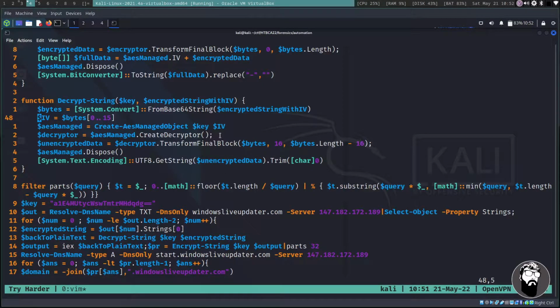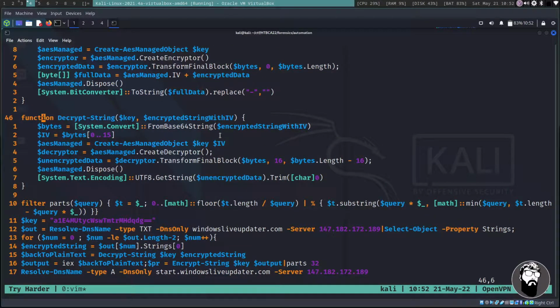Not really great with PowerShell. I kind of can understand it and read it a little bit. This is well beyond me. I'm kind of a script kiddie when it comes to PowerShell stuff, but for the most part, as long as you understand that decrypt string decrypts the string, and there's an encrypted string that's in base64 like we just found, that this is going to be something we can use to unpack that stuff that we just saw a minute ago.